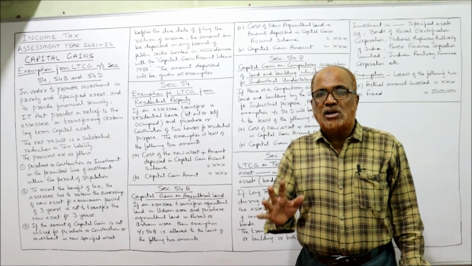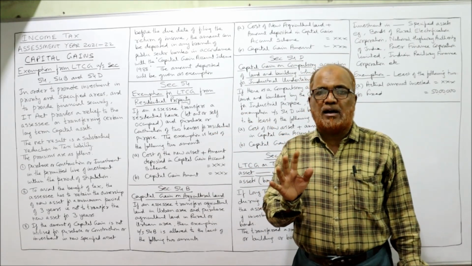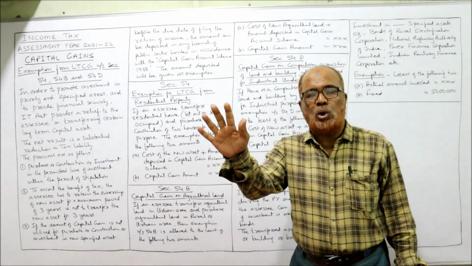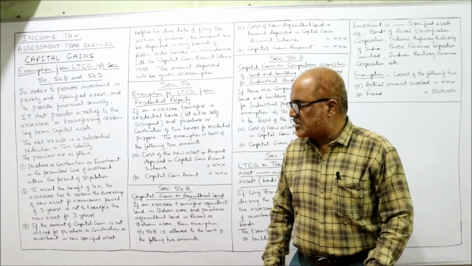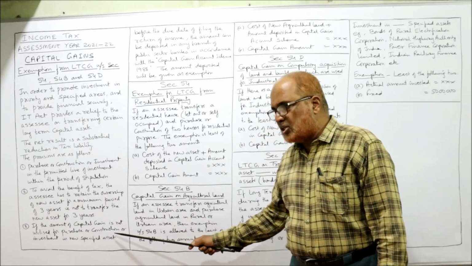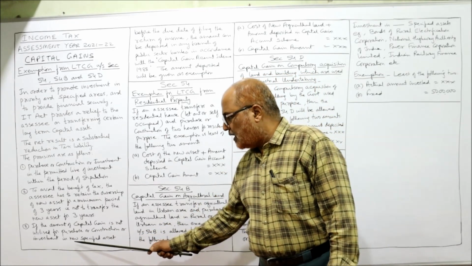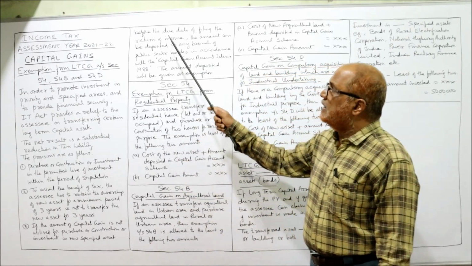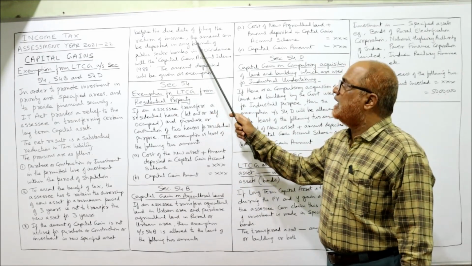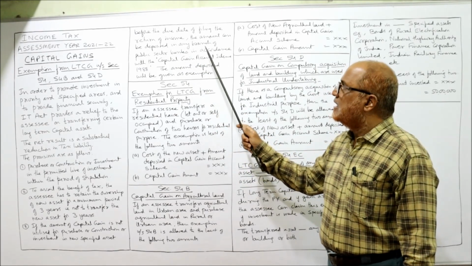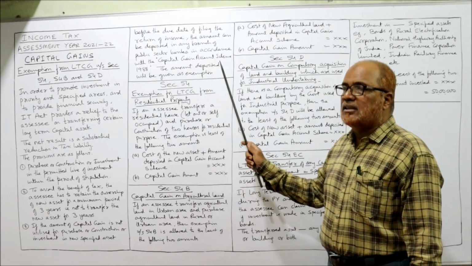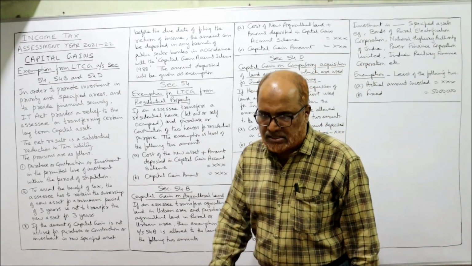But Income Tax Act says whatever new investment you make, new asset you purchase, that new asset should not be sold within a period of 3 years. Thirdly, if the amount of capital gain is not utilized for purchase or construction or investment in a new specified asset, then before the due date of filing the return of income, the amount can be deposited in any branch of public sector banks in accordance with Capital Gain Account Scheme 1988. The amount deposited will be given as exemption.